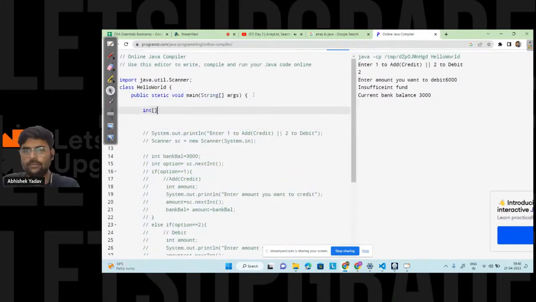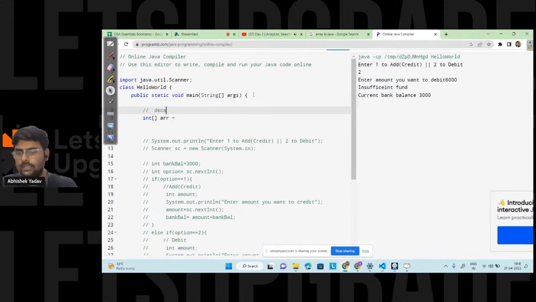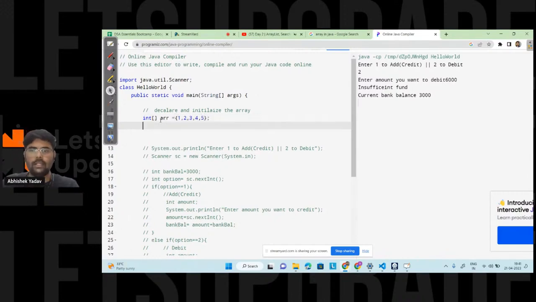So let's create one array, then you will get the clear understanding. That is, let's take one array, that is int arr, new int. Okay, let's first create an array like this. If you have to declare and initialize the array at the same time, then what you can write? You can write integer, and after that square bracket like this, or you can write like this also, right? So here int array, and after that you have to write curly bracket. Inside the curly bracket you have to write the data you want to enter, that is 1 2 3 4 5, right?